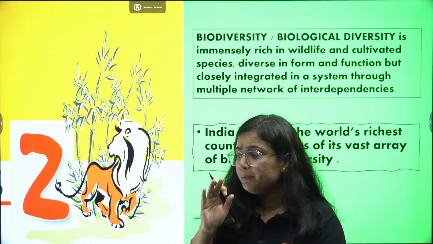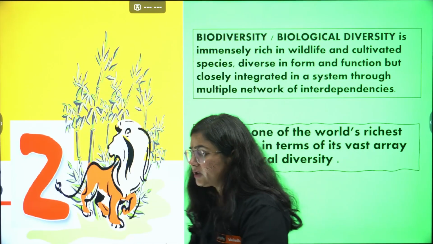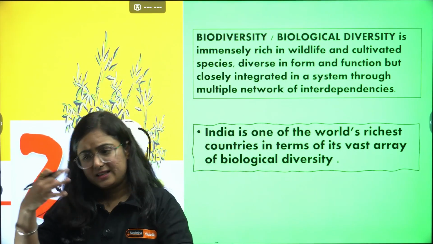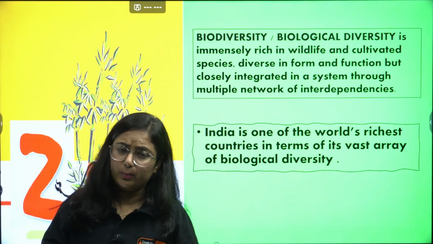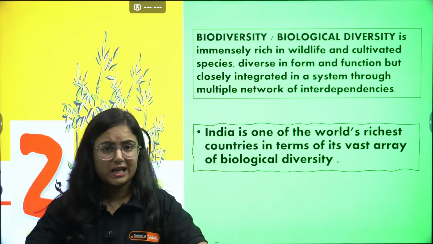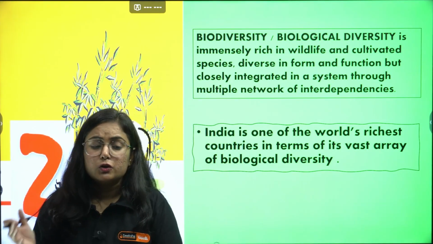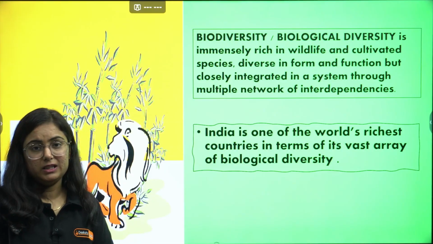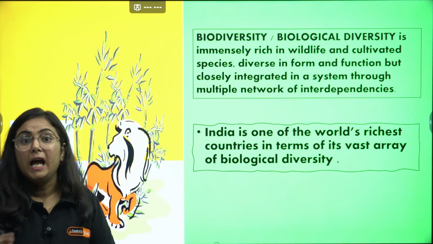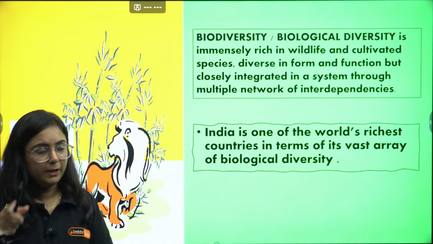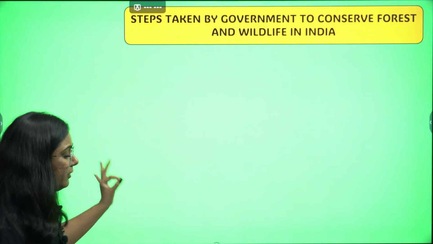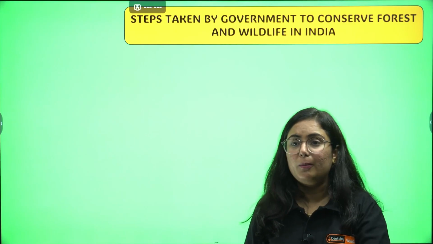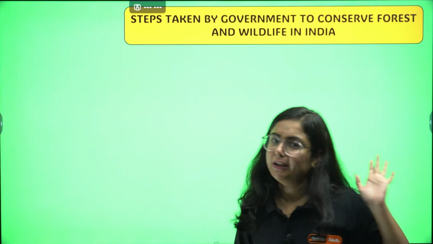Get my point? India being a colonial nation for a long time, everything was in the hands of the British government. They somewhere protected it and many degraded it for their commercial purpose, right? So in this chapter we are going to talk about what happened after independence and the role of governments in protecting the same. Did you get this point? Starting with the first and very important topic of our chapter, that is steps taken by the government to conserve forest and wildlife in India.